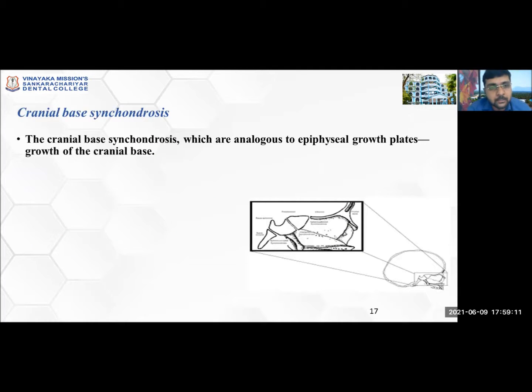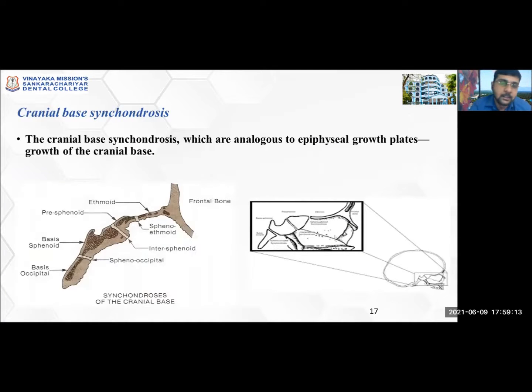What are cranial base synchondroses? These are the cartilaginous joints present at the cranial base, which are responsible for the growth of the entire midface as well as the cranium. So there are different synchondroses present: the intersphenoidal, spheno-occipital, spheno-ethmoidal, intra-occipital. All these different synchondroses are used at different ages.